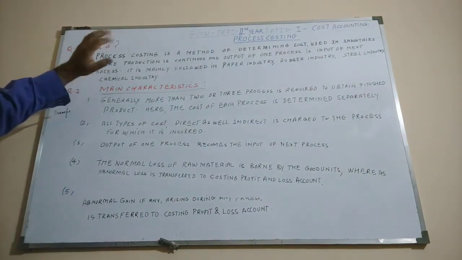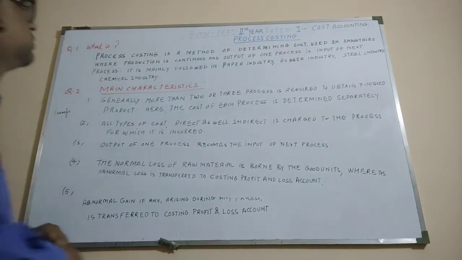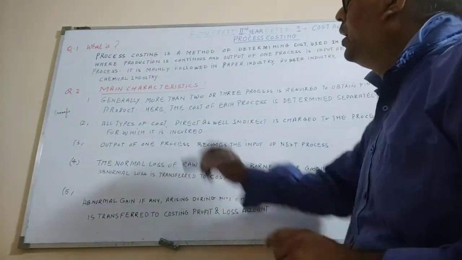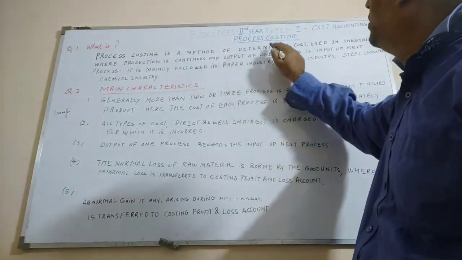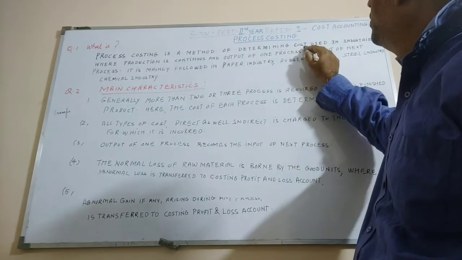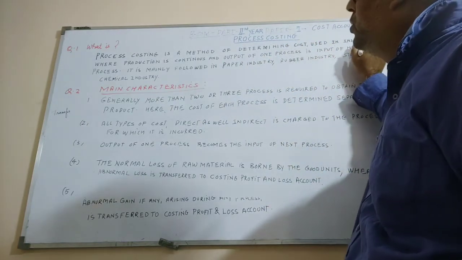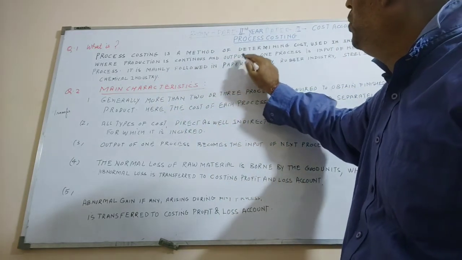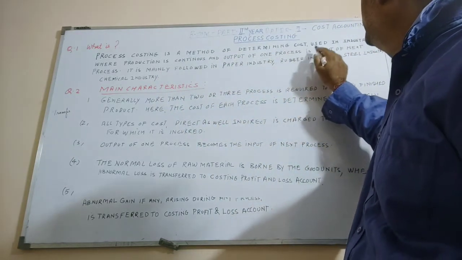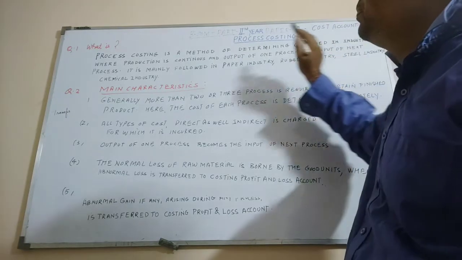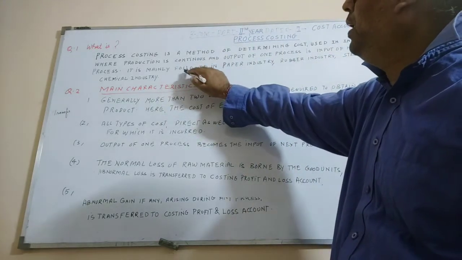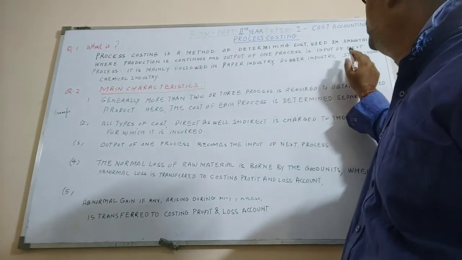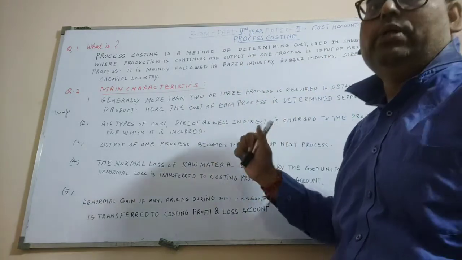What is process costing? Process costing is a method of determining cost used in industries where production is continuous and output of one process is input of next process.